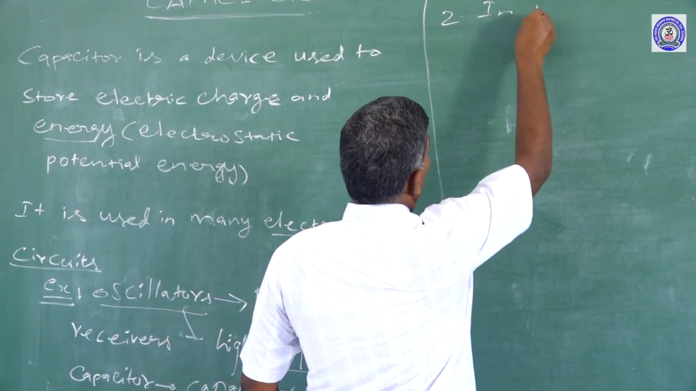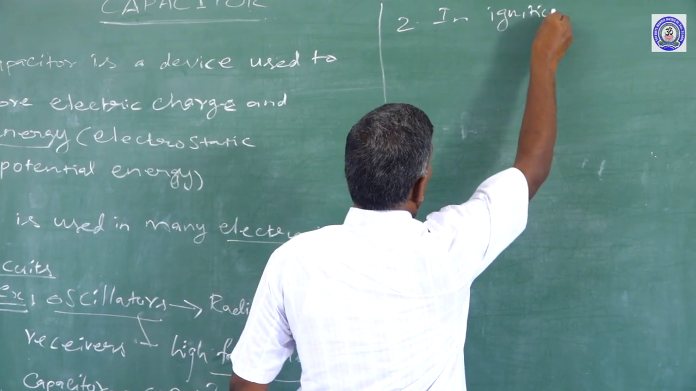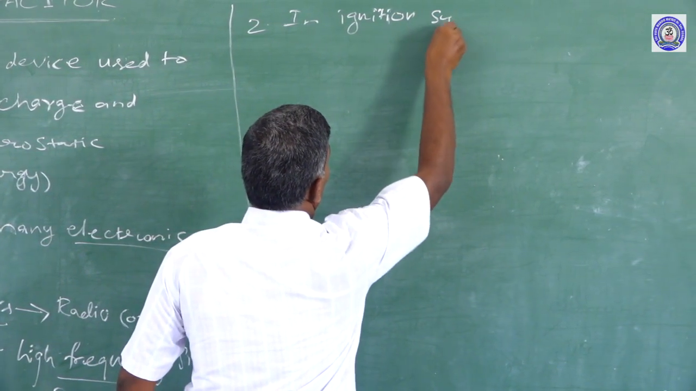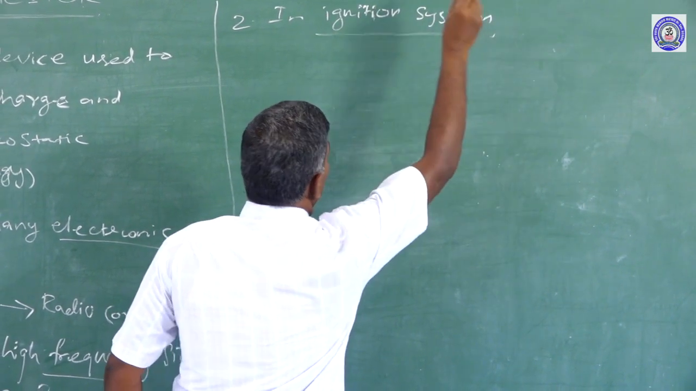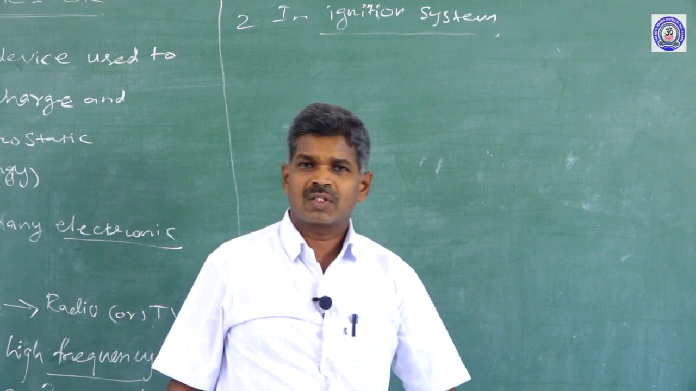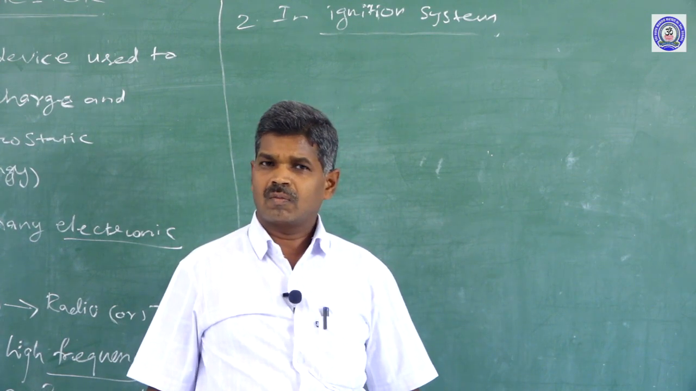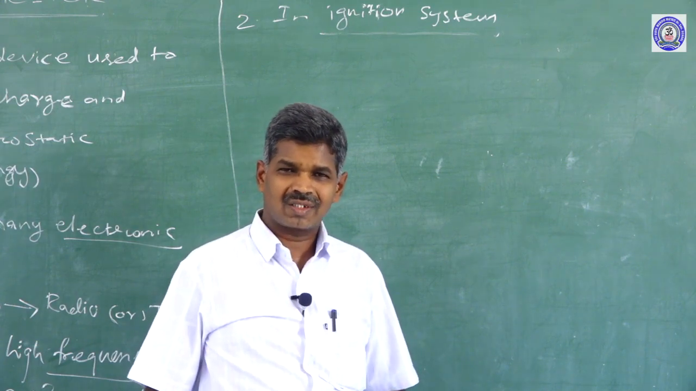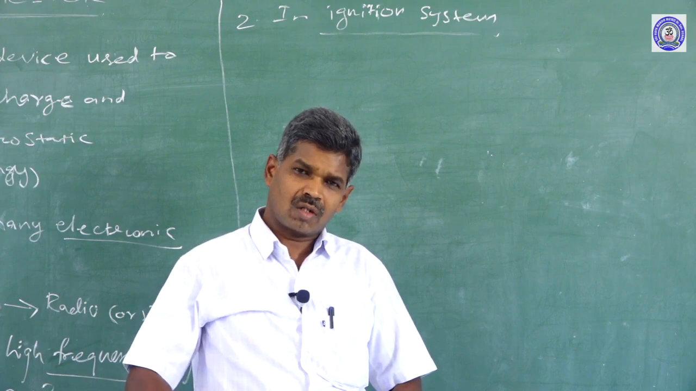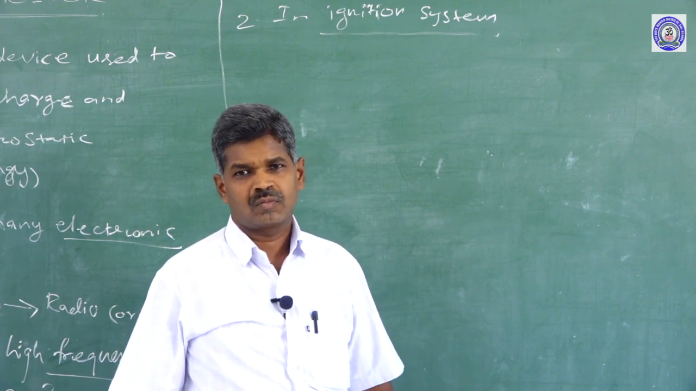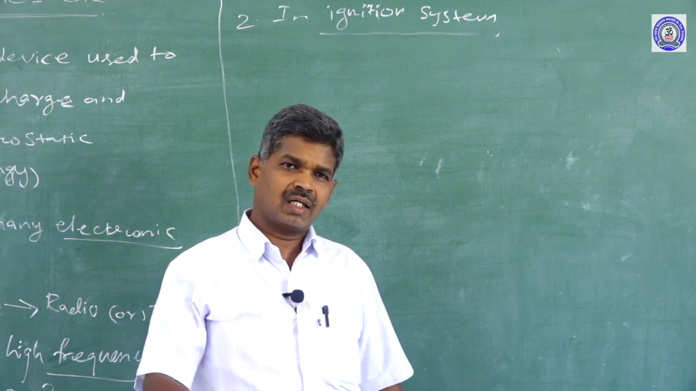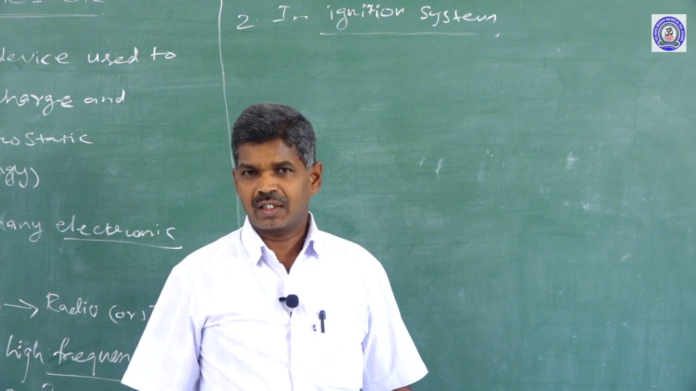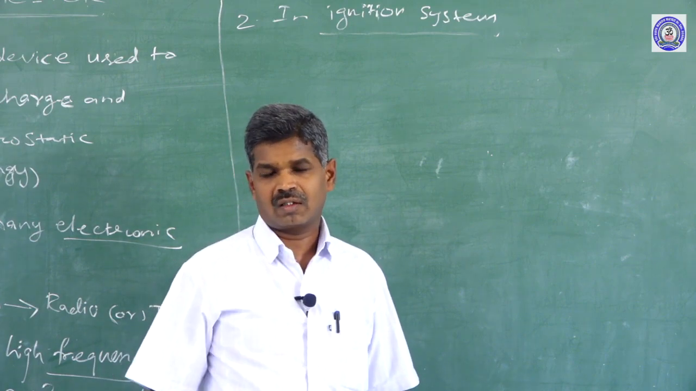Next, another example we have is the ignition system in automobile engines. Which one is called the ignition system? It means the system which is used to start an engine with a key. If you take a car and want to start it, you put in a key, and at that time the engine is started.